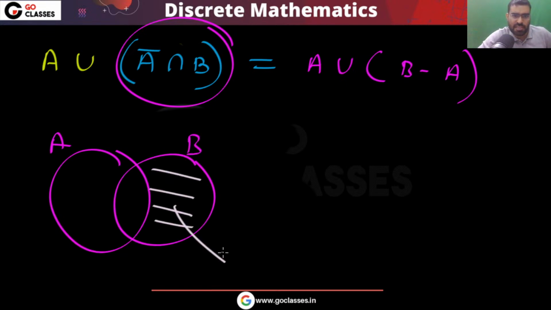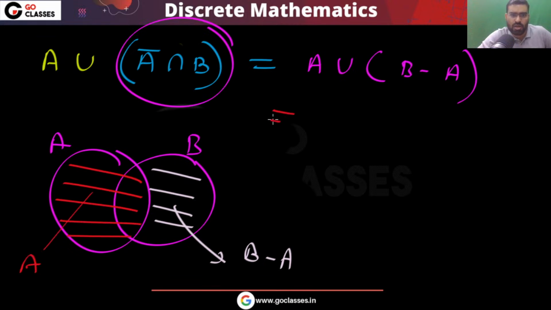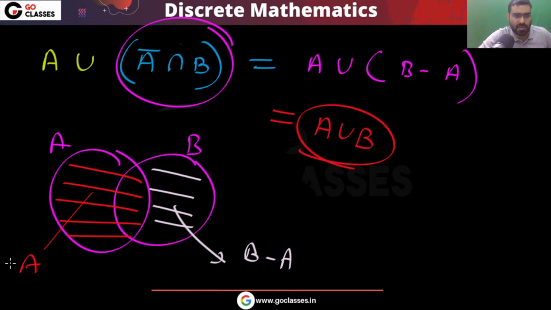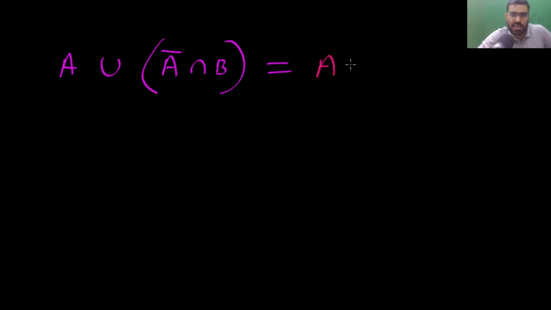Remember, this is B minus A, and you can notice this is A. So A union B minus A will be A union B. Very simple. So A union A complement intersection B is the same as A union B.